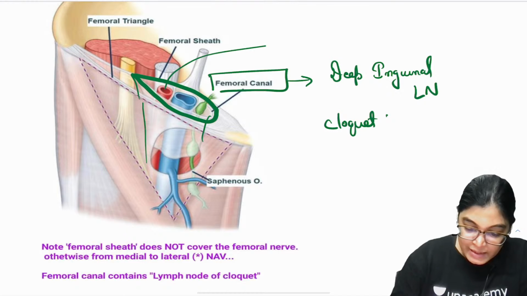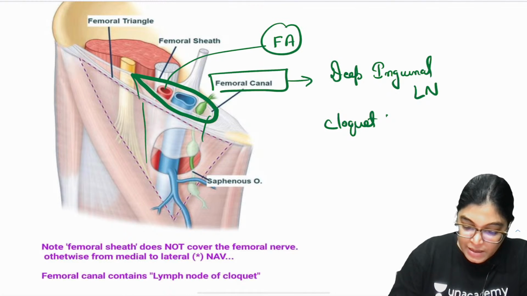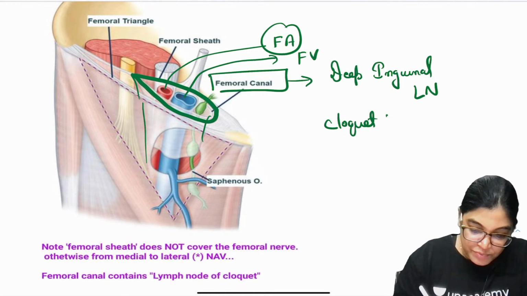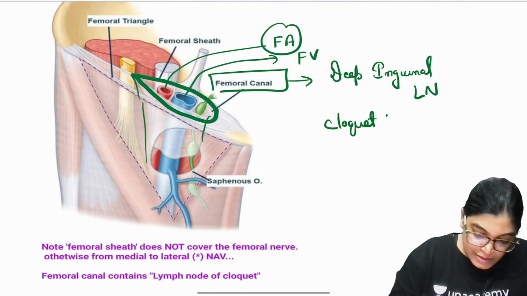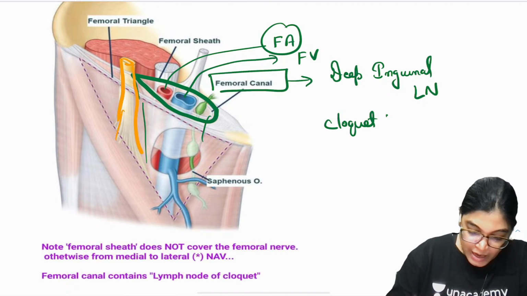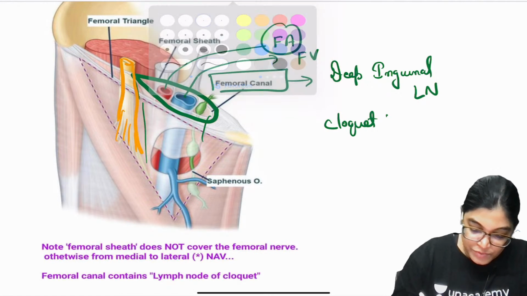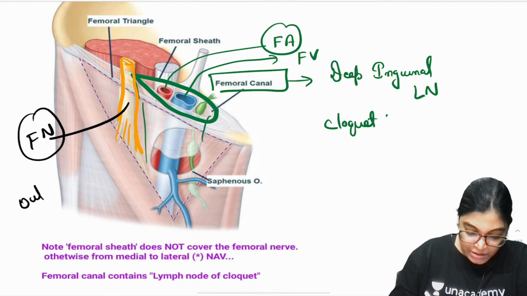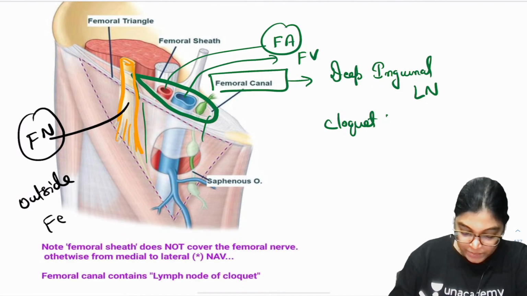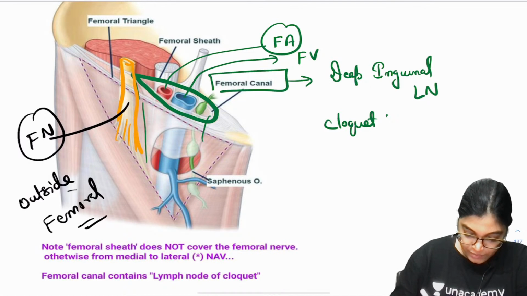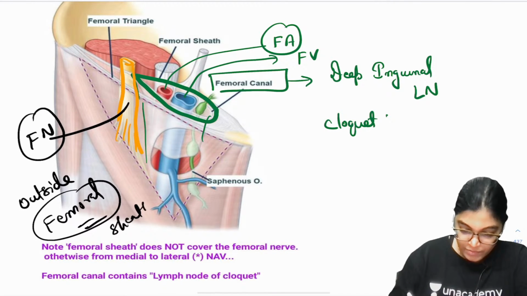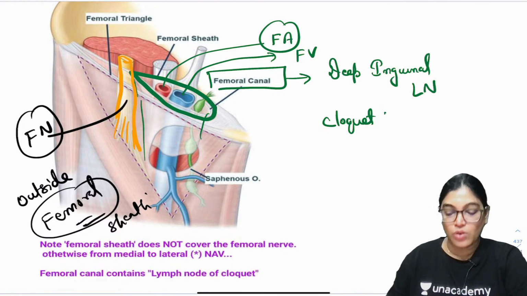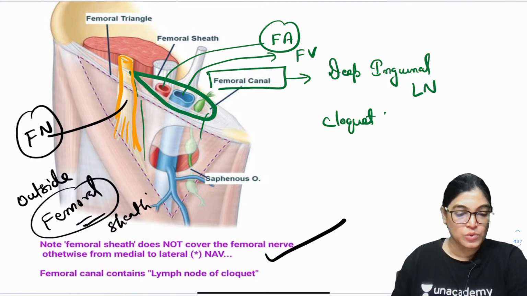Other than that, it contains the femoral artery and the femoral vein. If you see here, this is the femoral nerve, and this femoral nerve is exactly lying outside the femoral sheath. So, the femoral sheath is not covering the femoral nerve, as shown in this diagram.